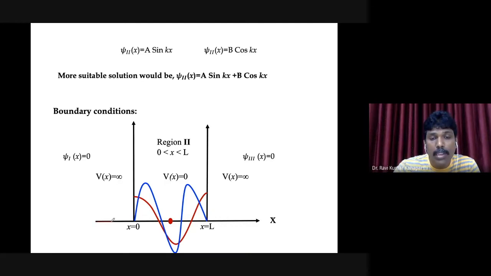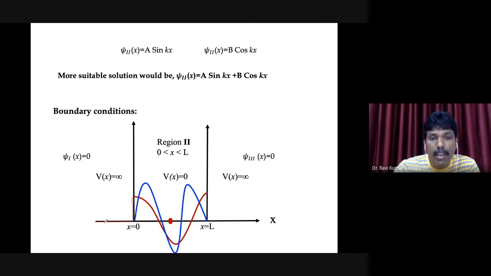And suppose the particle is approaching from the left side to this boundary, that is the x equal to 0 boundary. In this particular case, you can see the wave function almost reached a maximum.